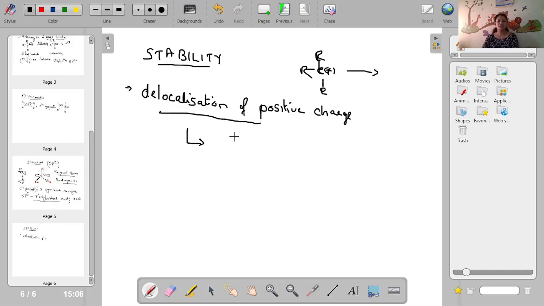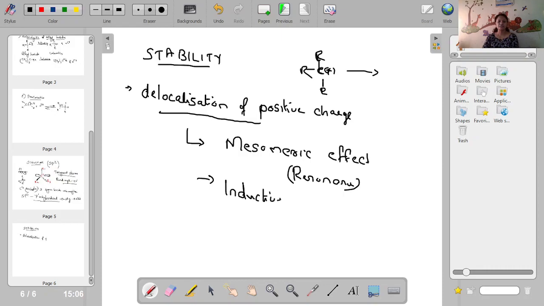And this delocalization of positive charge can be attained by 3 effects. One is mesomeric effect or resonance. We will study it in the next module. Second one is inductive effect, and the third one is hyperconjugation.